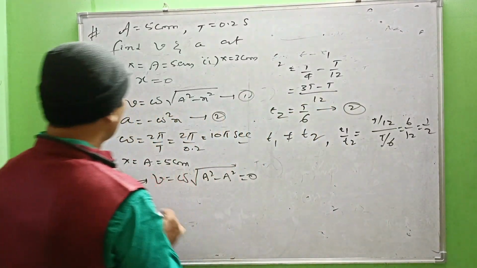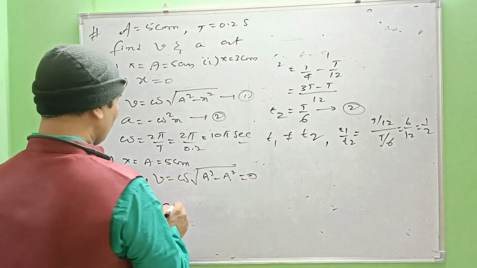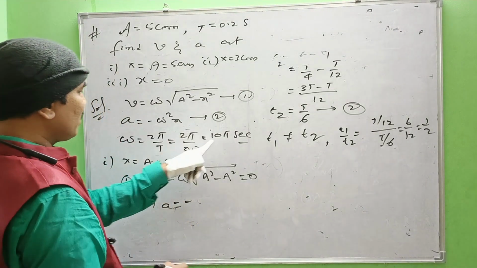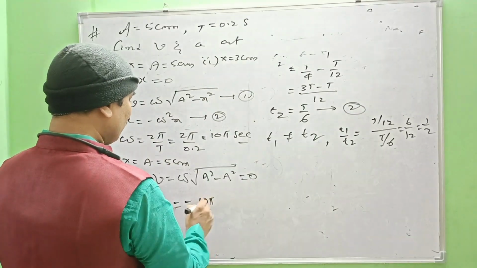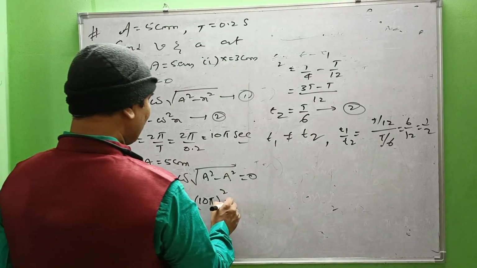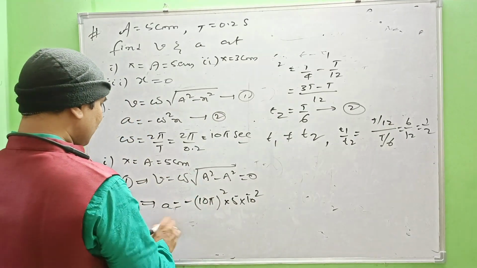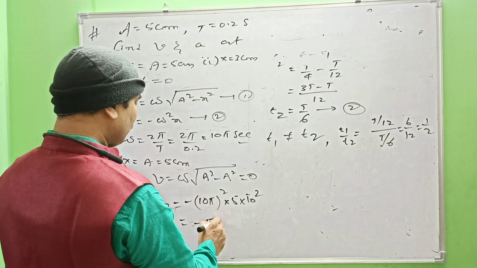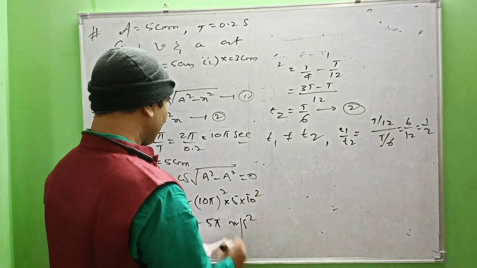Now coming to acceleration, number 2: acceleration equal to minus omega square into x. Omega is 10 pi per second, so 10 pi whole square into x, and x is 5 centimeter, that is 5 into 10 power minus 2 meter. So a equal to minus 10 square, with 10 power minus 2 canceling, we are left with 5 pi square meter per second square.